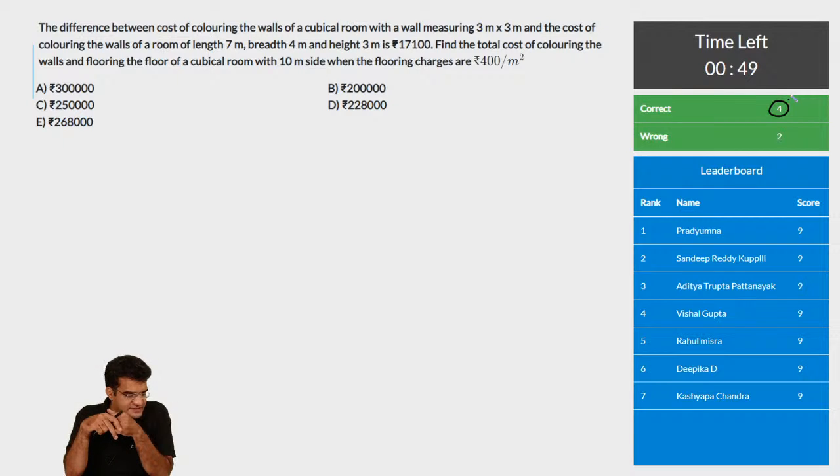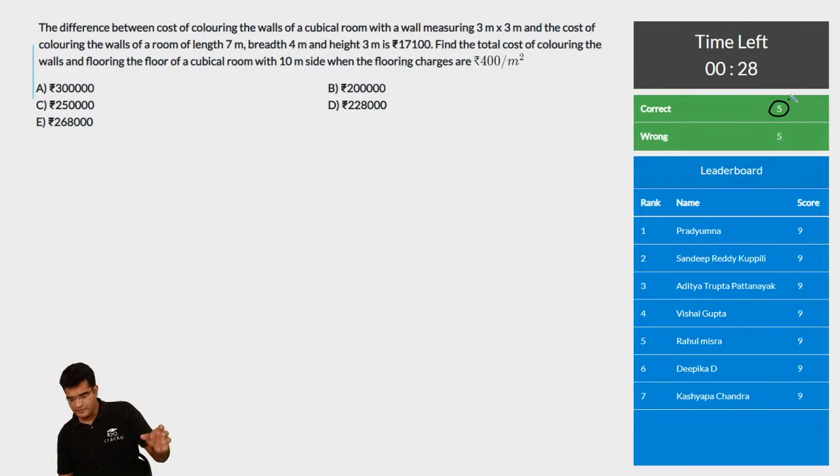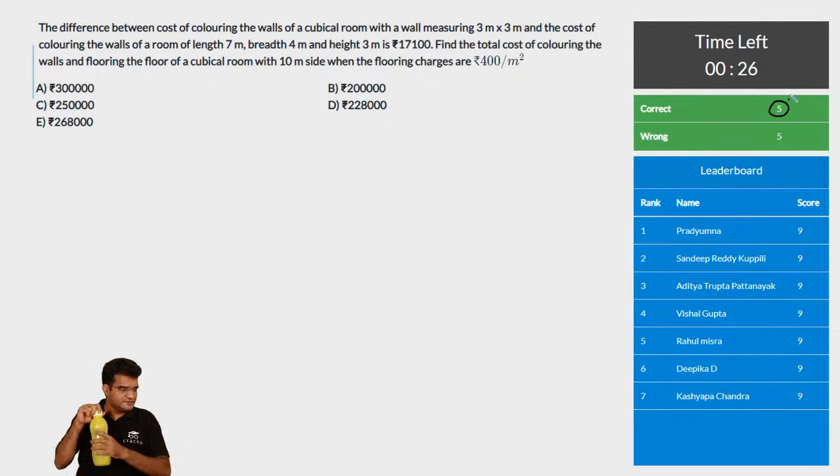Yesh is asking for a quant revision workshop for NMAT and SNAP. I'll probably do a workshop for SNAP and XAT together in the coming days. Let us see. I'm just waiting for the time to be over so that we can start the explanation.